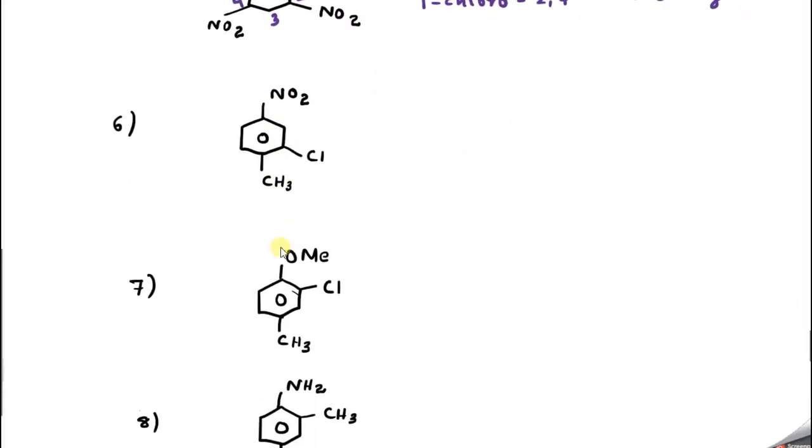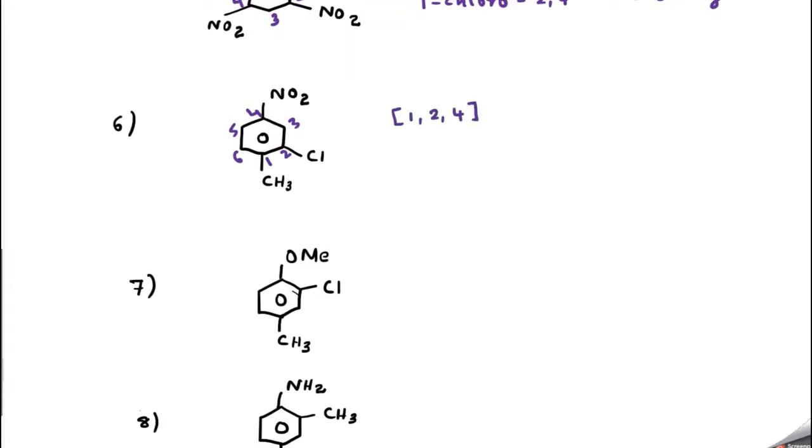All are substituents. NO2, Cl, CH3, everything is substituent. There is no functional group. So how to number it in the lowest possible way? I will give you a simple trick. Whenever three substituents are there, try to give the numbering to the substituents which are closest together first. So let me start with here 1, this is 2, this is 3, this is 4. If you follow like this, you will get the lowest possible locant. So the lowest possible locant here is 1, 2, 4.